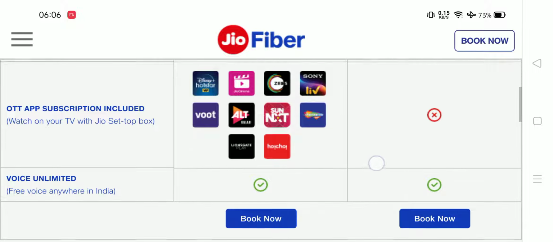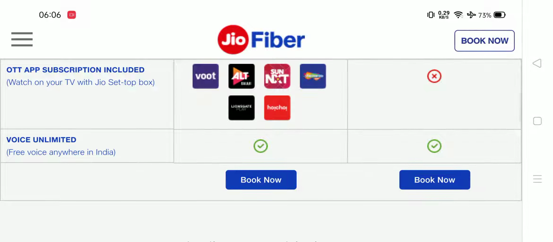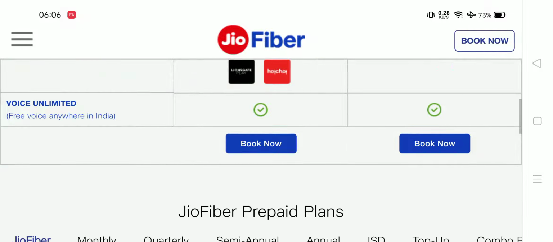So now let's come on to the OTT app subscription included. It will be only available with option 1, since option 2 does not have a 4K set-top box. So you will get the subscription of Disney Plus Hotstar, Jio Cinema, Zee5, Sony Liv, Alt Balaji, Sun Next, and these all. Okay, and if I talk about the voice, it's free. You can just use your landline and you will get free voice. Okay, so this landline is not included in the plan, so you have to purchase it on your own.